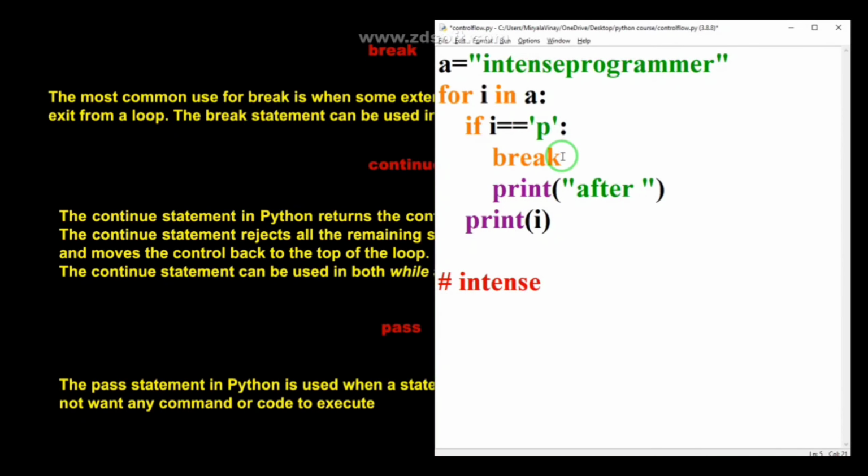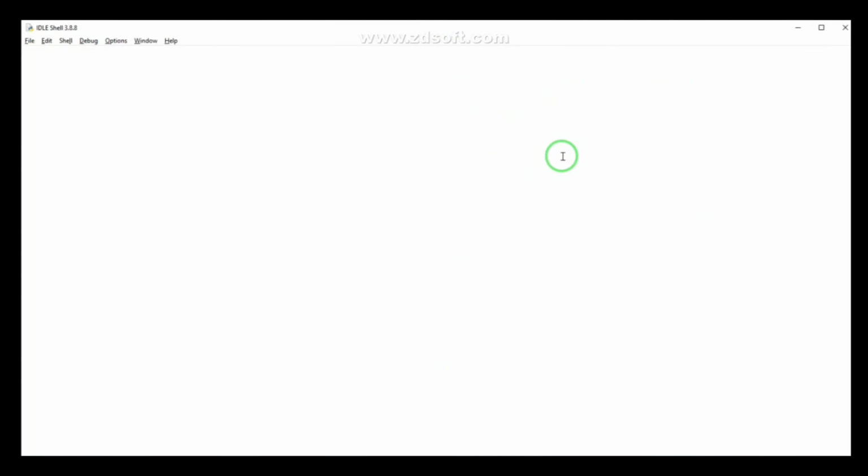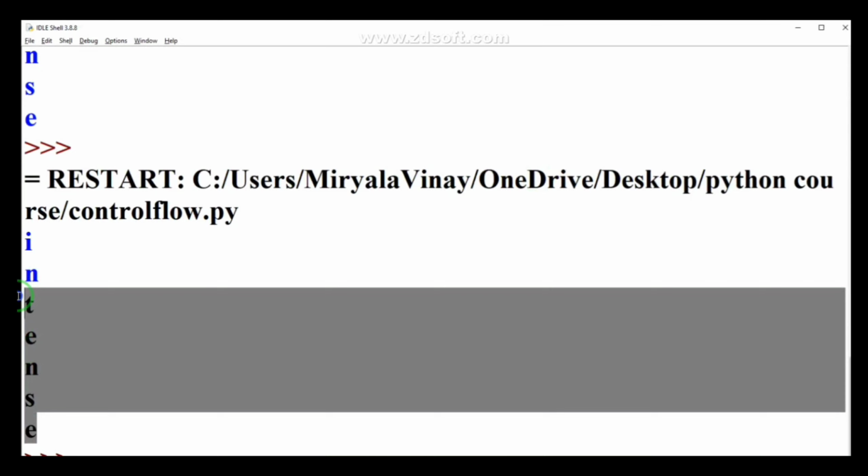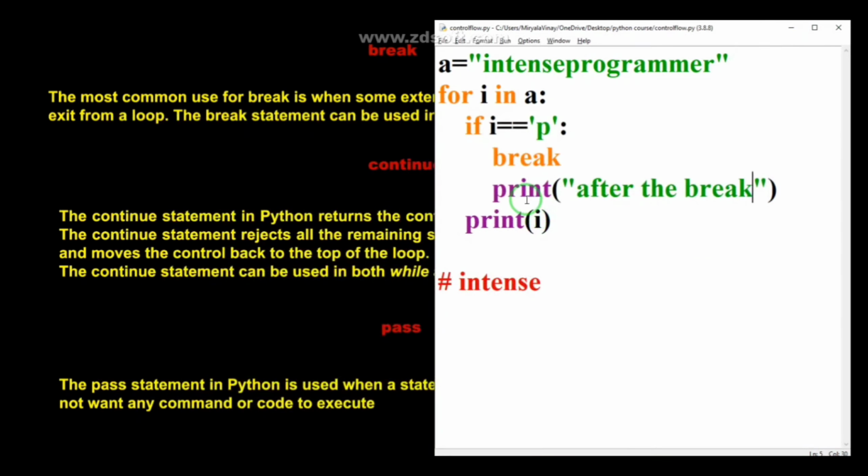After the break, it is not going to execute this. As you can see, only "in" is printing, because it will ignore everything after the break. When you use the break statement, it will break the loop and ignore all the statements present after it.